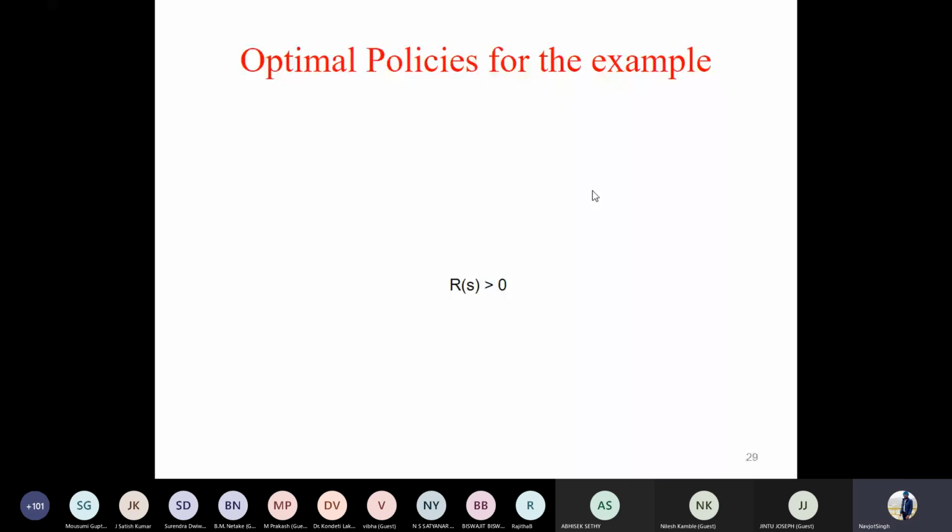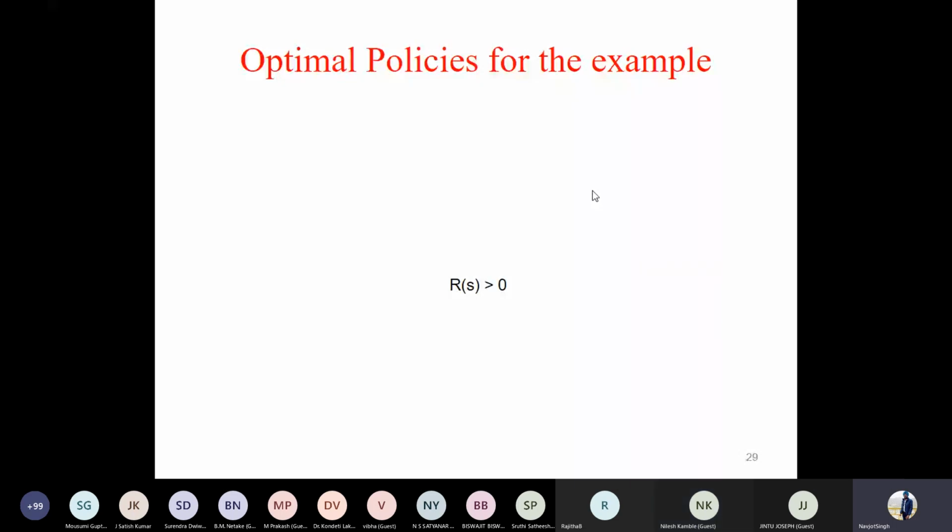Utility is the sum of rewards. So if on every state I'm getting some money, would I actually wish to finish the game? I'm getting the money, I'm getting some profit. Would you like to finish the game?